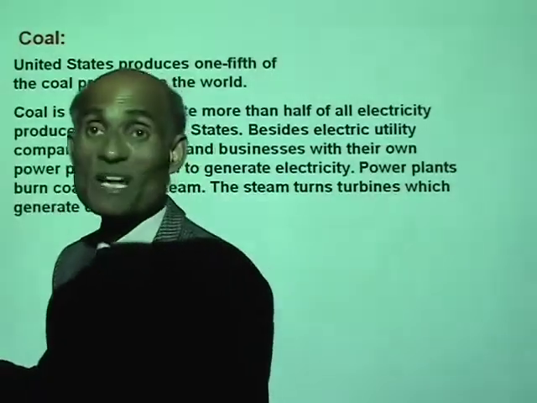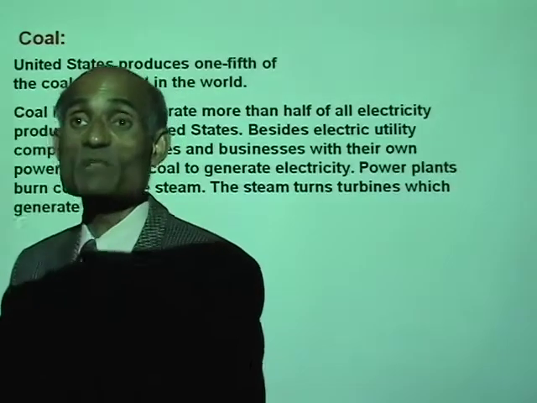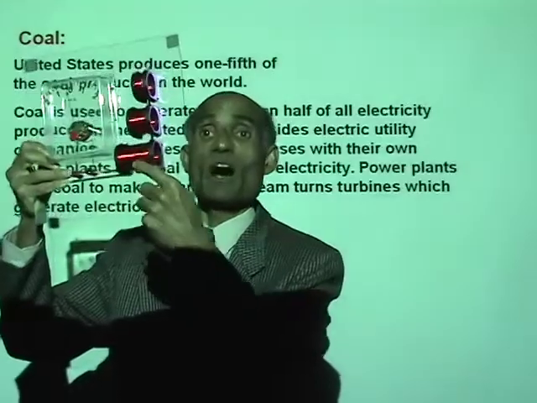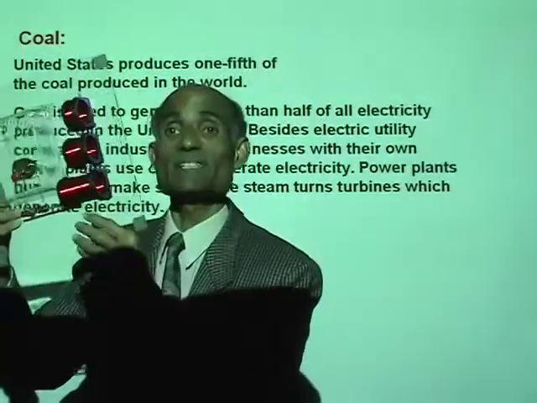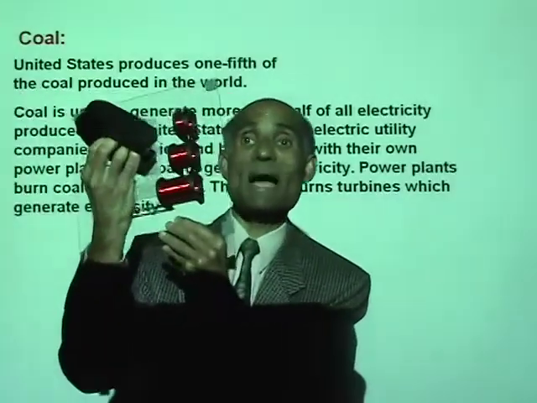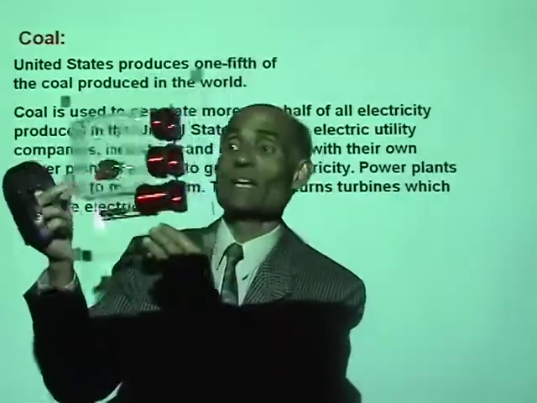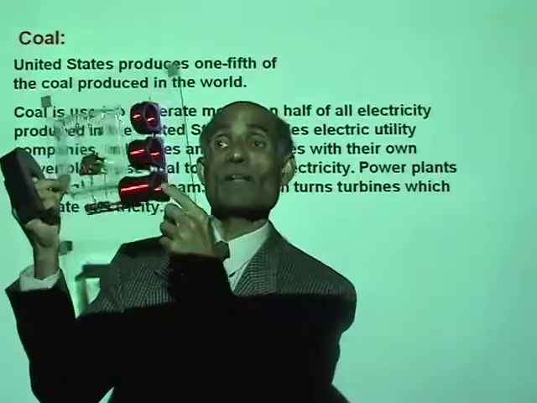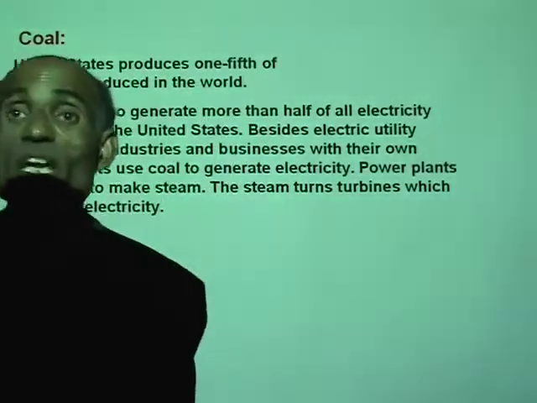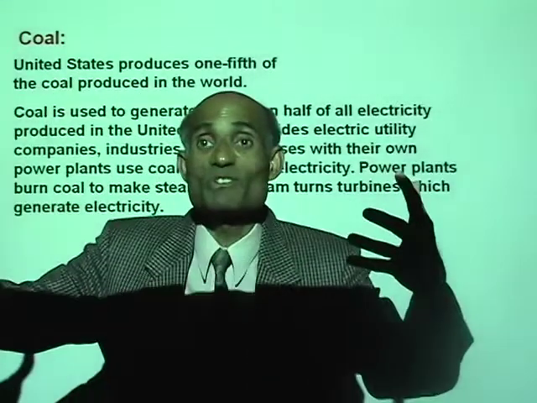So, in an electricity generating plant, great big coils like this are rotated inside a magnetic field, or great big magnets are rotated inside a coil, and that will generate electricity. And we need a lot of energy to do that.